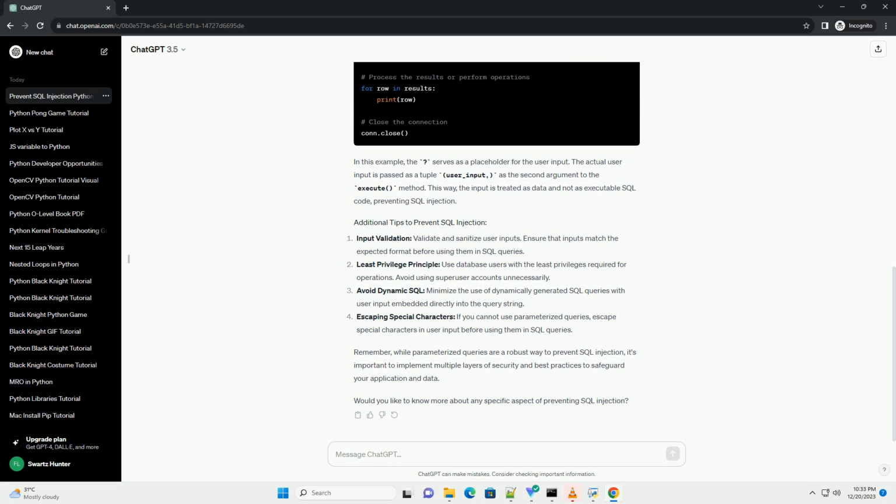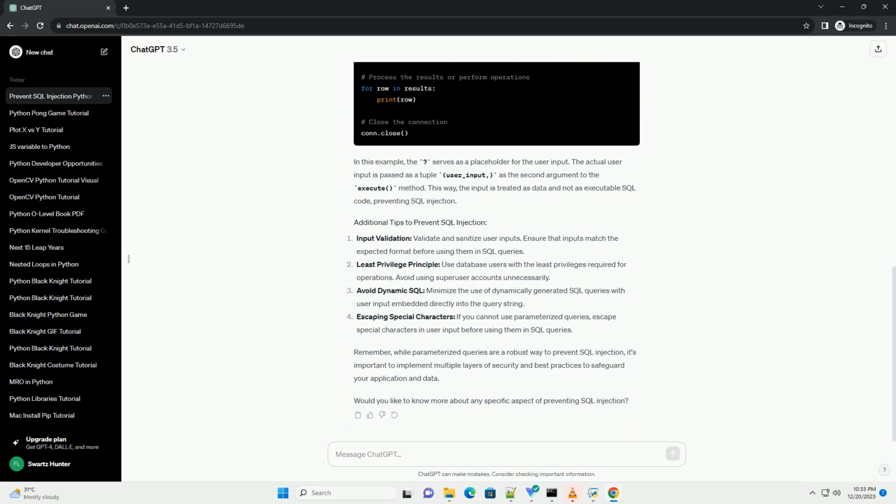Utilize database libraries that support parameterization, such as sqlite3 or psycopg2 for PostgreSQL. In this example, the placeholder serves as a stand-in for the user input. The actual user input is passed as a tuple, user_input, as the second argument to the execute method. This way, the input is treated as data and not as executable SQL code, preventing SQL injection.